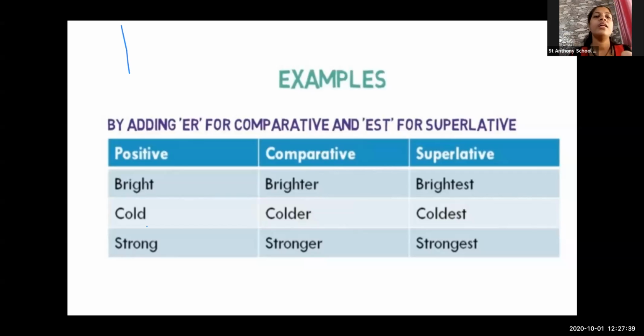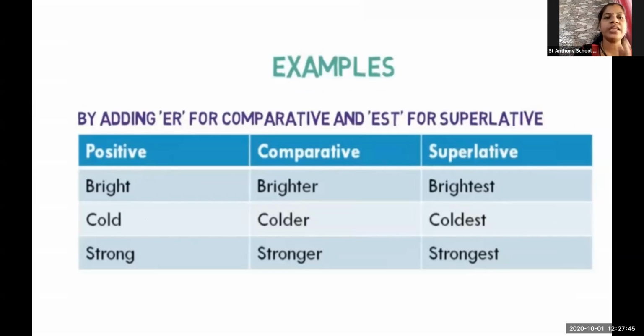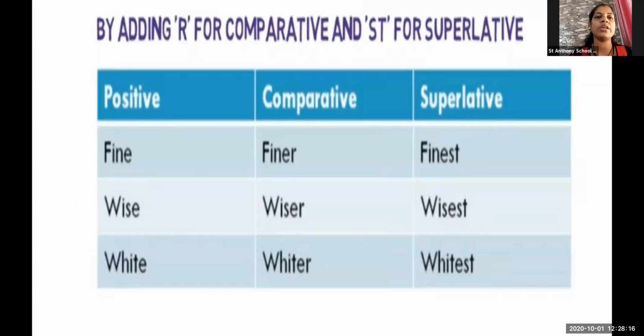Okay, let us see some more examples. There are 3 degrees. In that we have a simple describing word: bright, cold, strong. But in the comparative, what do we have? We have added er. The brighter, colder and the stronger. But when we move towards the superlative degree, we have added est. That is brightest, coldest and the strongest. Okay, let us see some more examples of positive, comparative and superlative.